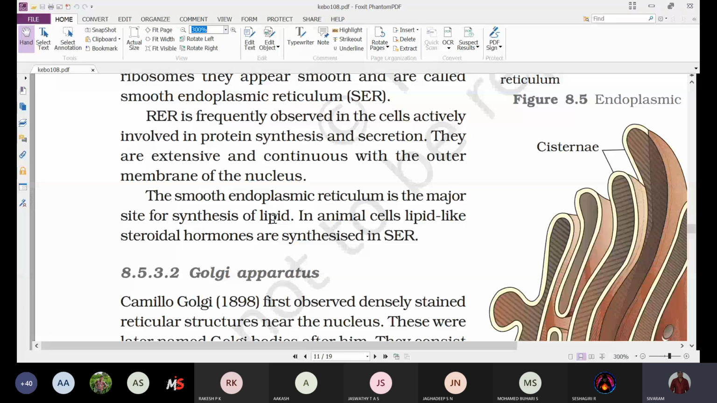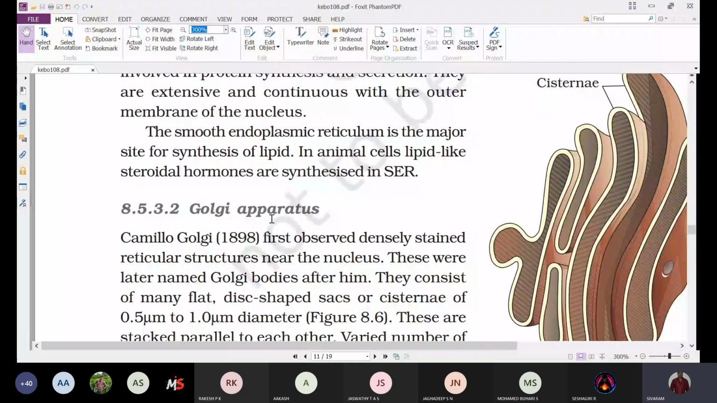endoplasmic reticulum. Anybody is having any doubt? Sir. Okay.